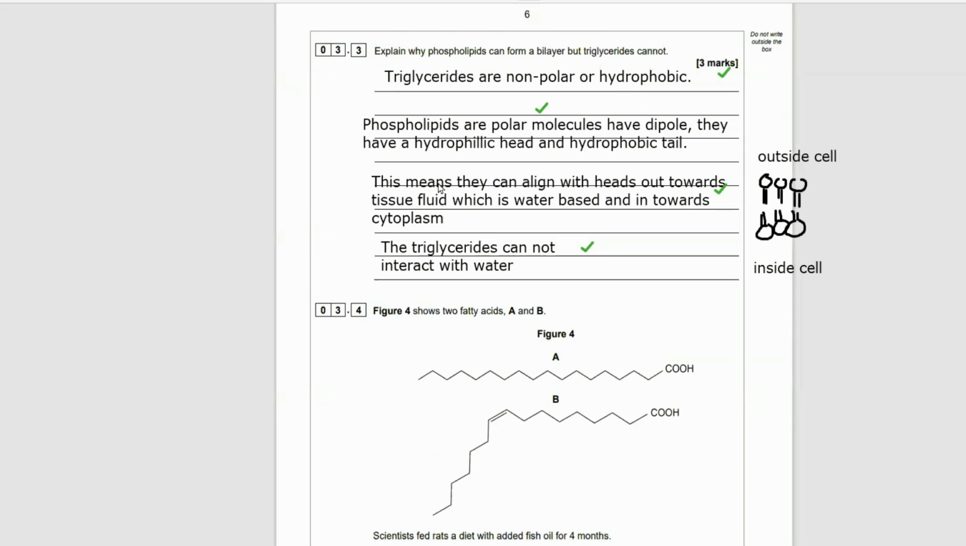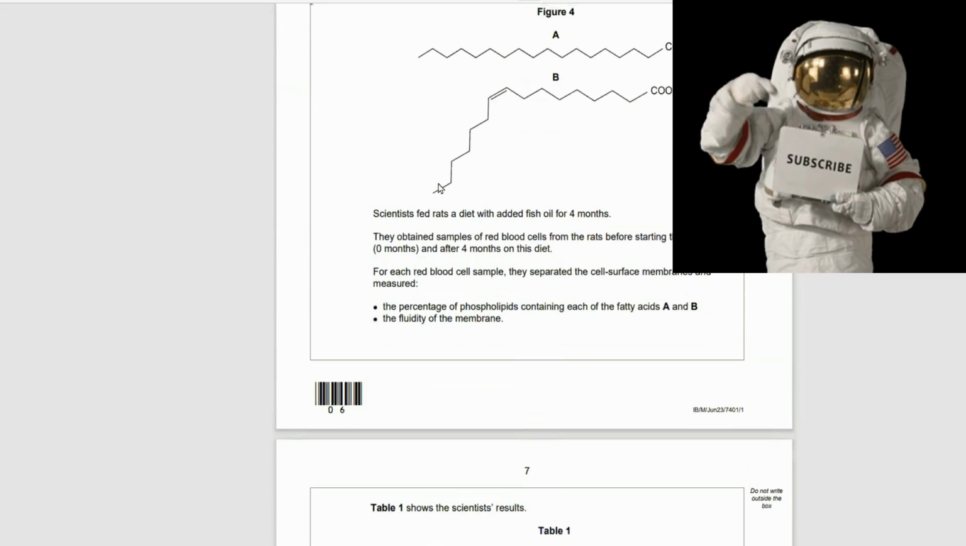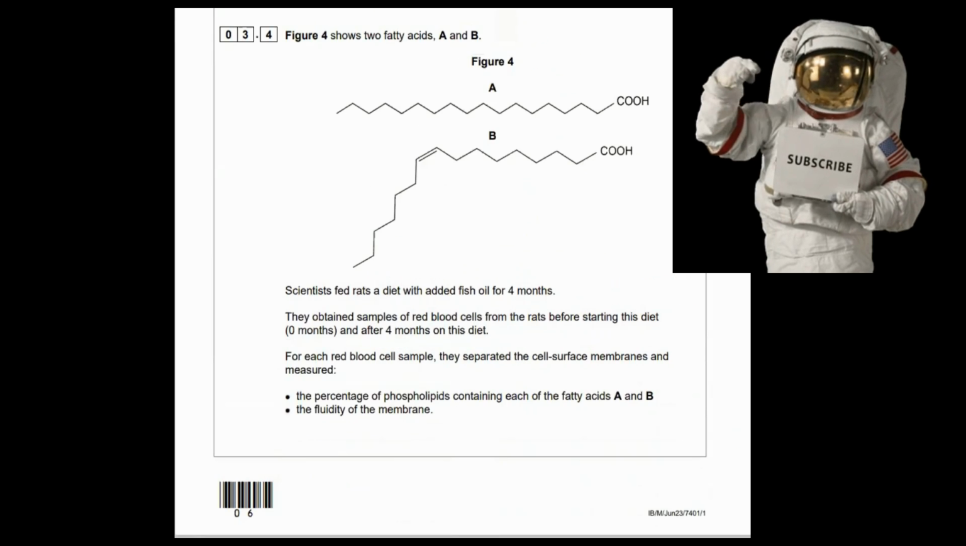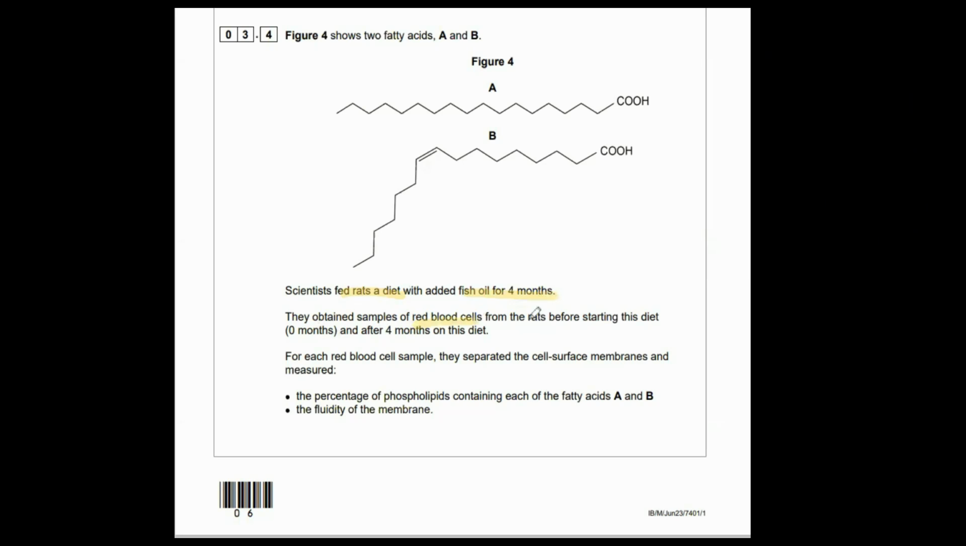Okay, let's look at 3.4. Figure 4. Where are we? Here we go. Figure 4 shows two fatty acids, A and B. If you check out A, you can see it's saturated. There's no double bonds, and B's got a double bond there where it kinks. So those two fatty acids are slightly different. One's saturated, one's unsaturated. Scientists, make sure you use a highlighter, by the way. Pause the video, have a go, but use a highlighter in these questions.